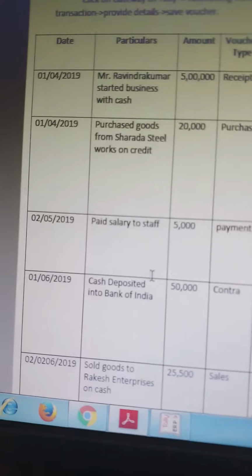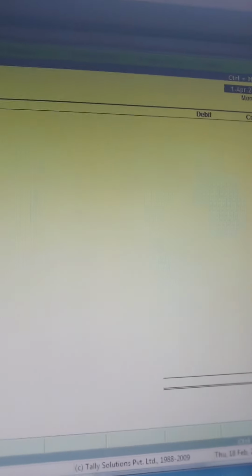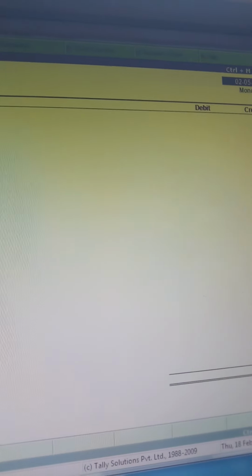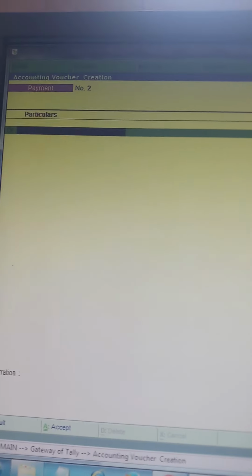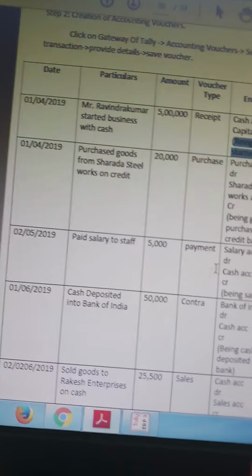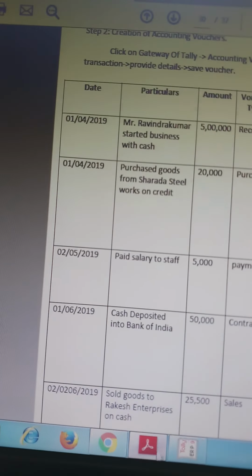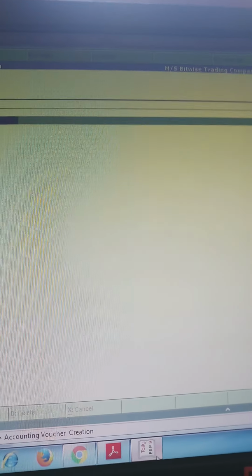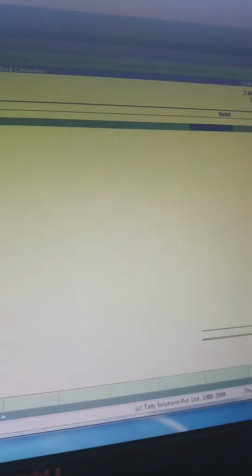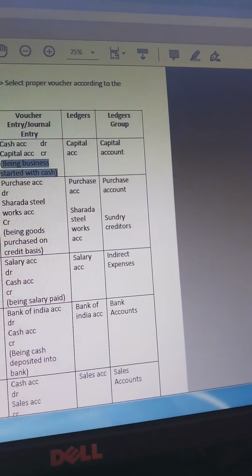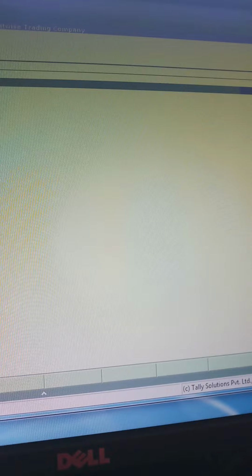2nd May 2019. So you have to change the date of the transaction to 2nd May 2019. Okay, debit side is what? Salary account debit to cash account. So salary account debit, how much is the amount? Amount is 5,000. Okay, debit to cash account.